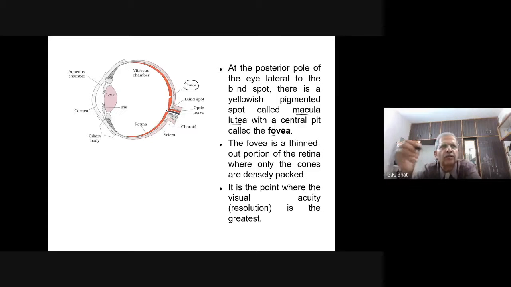What is the significance of this fovea? The fovea is a very thin portion of the retina where only the cones are densely packed. There are no rods in this area. Only cones are present, and that too densely packed in this particular spot of the macula lutea called fovea. Whenever the light rays enter into this particular spot, it improves the acuity resolution to the maximum. It is the point where the visual acuity is greatest.